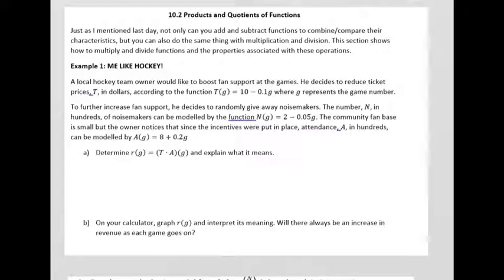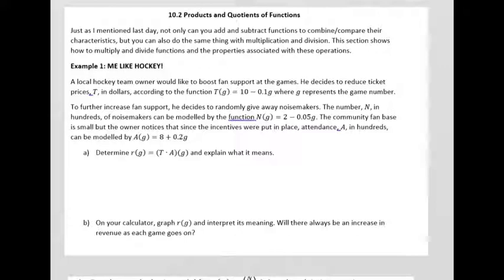Different paraphernalia used for the fans to go crazy and wild and make lots of noise. Right? And the number of noisemakers randomly given away can be modeled with this function, right? Where less and less noisemakers are being given as the game number increases. Okay? The community fan base is small, but the owner does notice that since the incentives were put into place, cheaper ticket prices and more noisemakers, the attendance has started to increase. And you can kind of get a sense of that here with this model. Attendance A goes up based on the game number, right?